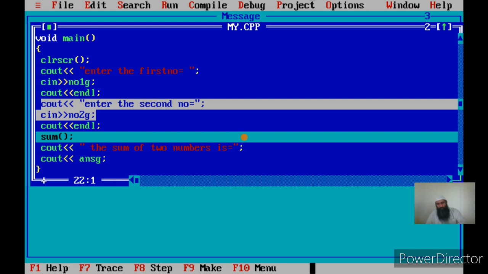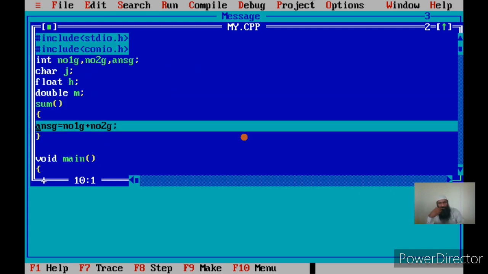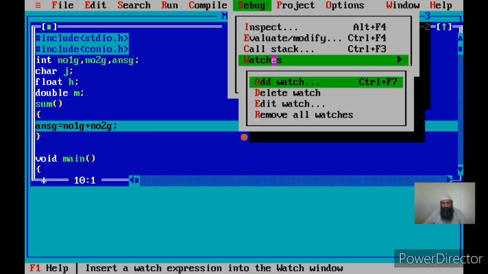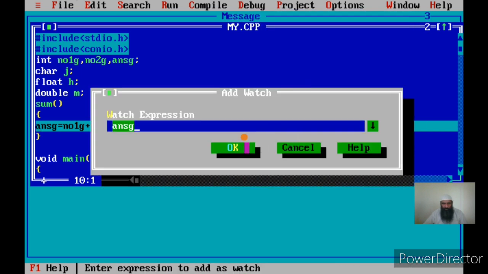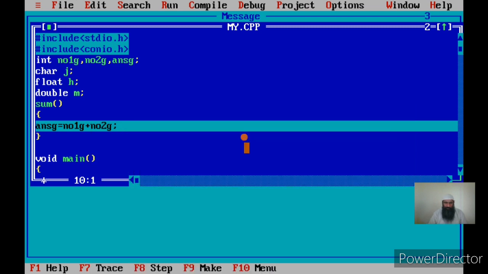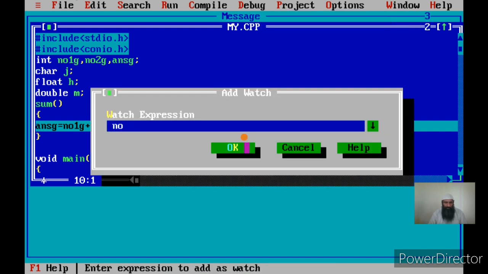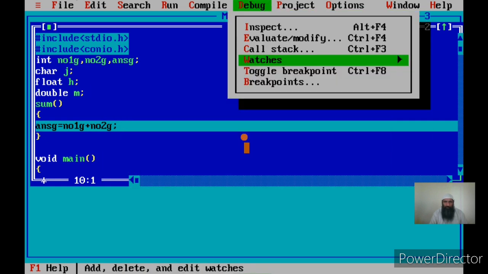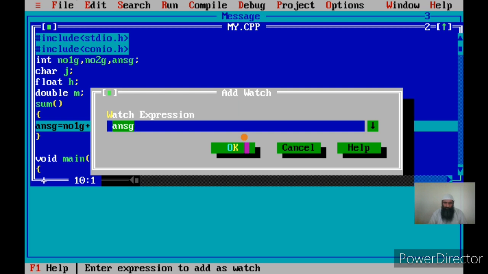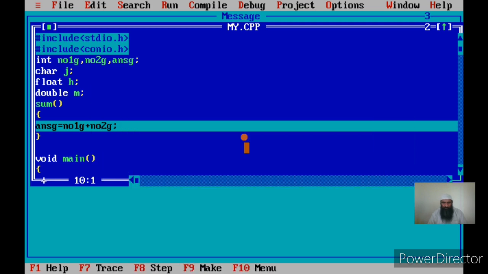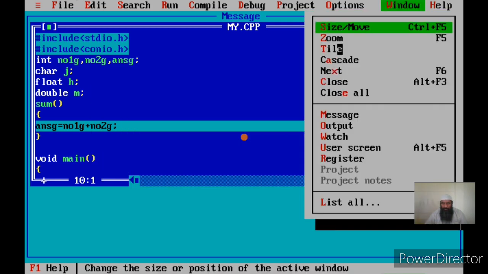Now in sum, once I call sum, I am accessing the values of number1g and number2g, and I have already entered their values. Let us watch it. Answerg, you can watch that also. Number1g, okay. Watch also number2g. Okay, and let us unhold this.